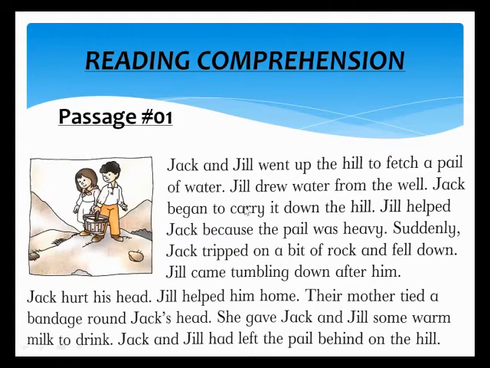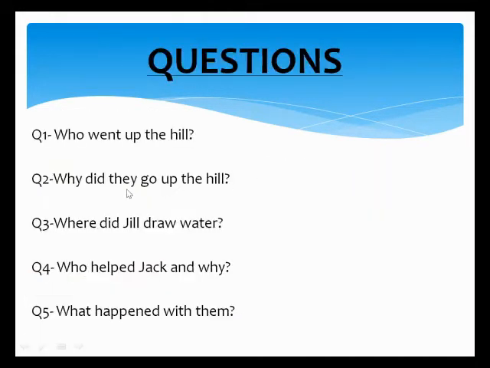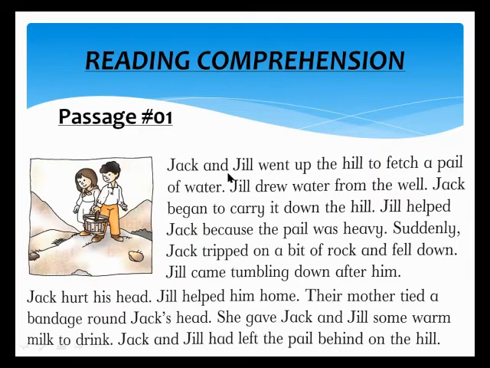Passage number one. The passage is that Jack and Jill went up the hill. Okay, we will find the answer from the paragraph. The first line is given. The answer to number one: Jack and Jill went up the hill. Okay, who went up the hill? The question is, who went up the hill? In paragraph number one, the first line is that Jack and Jill went up the hill.